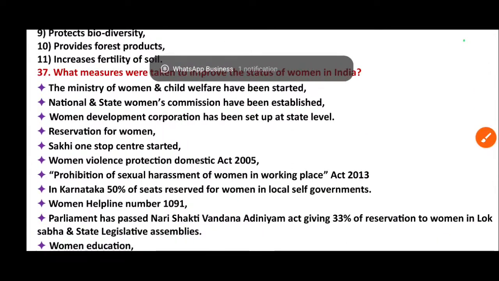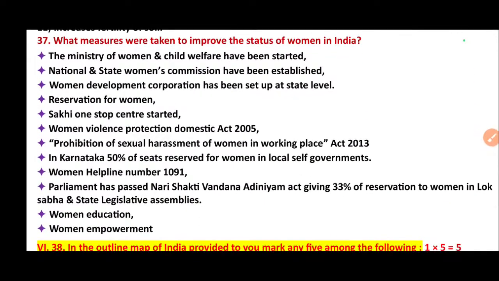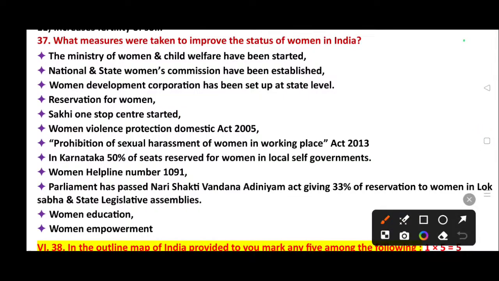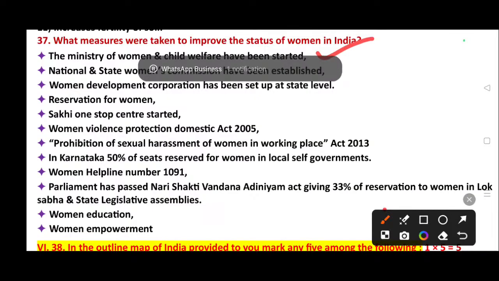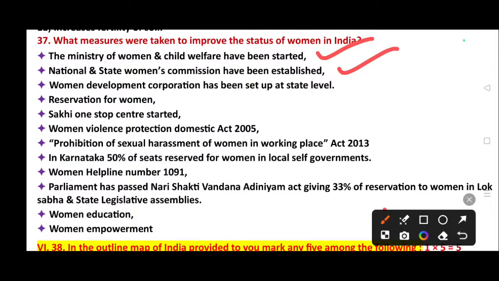Question number 37. What measures were taken to improve the status of women in India? This is also a very important question. Several times they asked. The Ministry of Women and Child Welfare has been started. National and State Women's Commissions have been established. Women Development Corporation has been set up at state level. Reservation for women. Sakhi one-stop centre started. Women Violence Protection Domestic Act